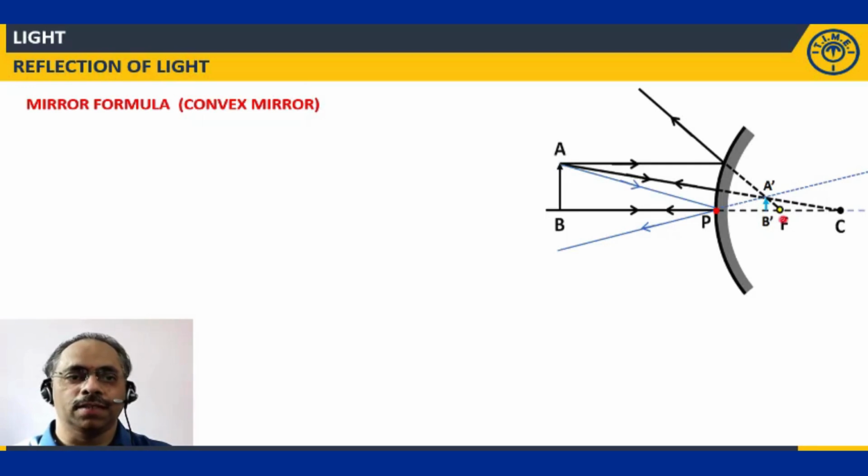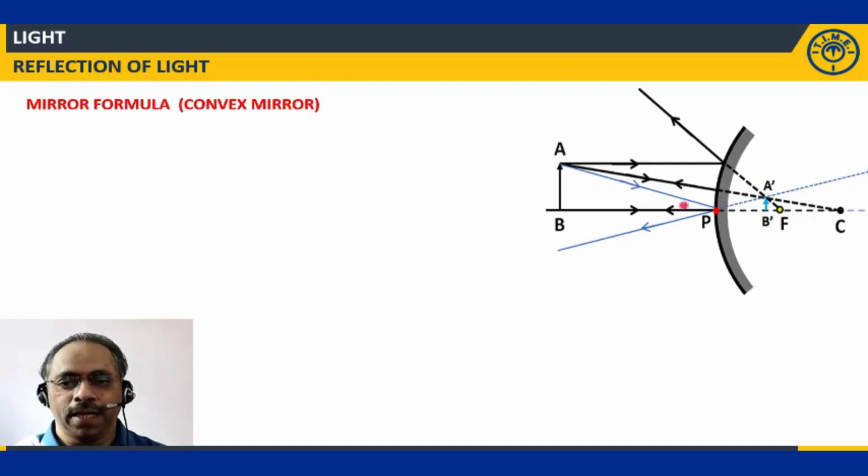Similarly, you can also proceed for a convex mirror. As we have discussed in detail about the concave mirror, how to derive the expression for it, you make a try and derive the similar expression for a convex mirror. This is the figure you can make a note of. I'll give you a clue. Don't be worried that you are given a Herculean task. I'll give you a small clue as to what triangles are to be considered for deriving the relation.